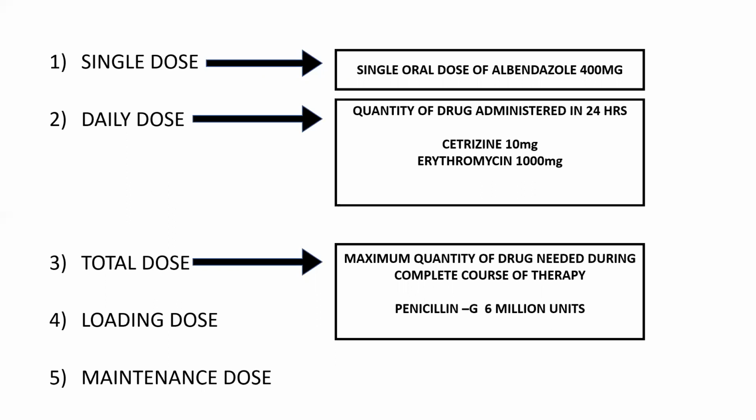Next, daily dose. What is daily dose? Quantity of the drug administered in 24 hours. So this is the thing for a daily dose. So how much drug you are taking daily? That is in 24 hours.